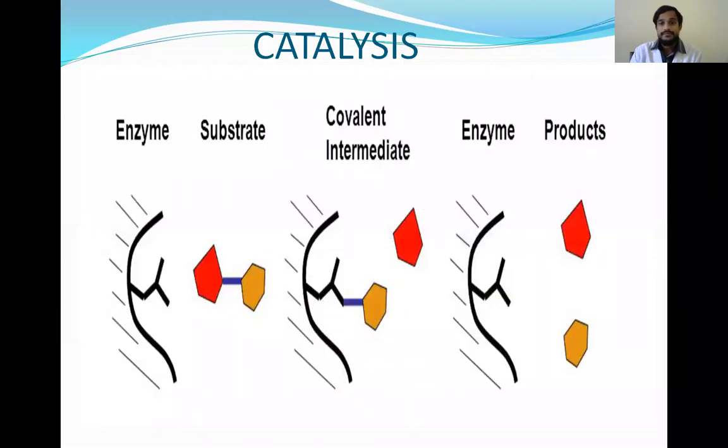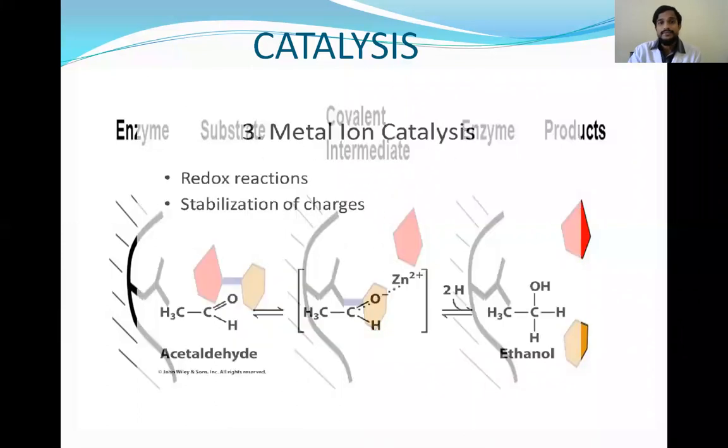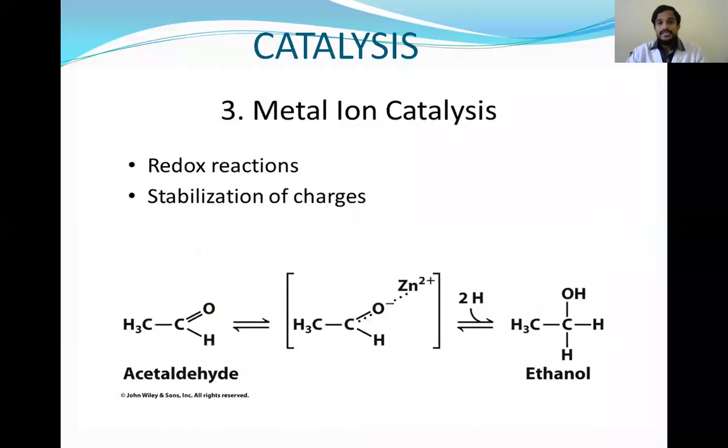And the other one is covalent catalysis, in which a covalent intermediate is formed during the transformation of substrate to the product. And metal ion catalysis, in which the metal ions participate in the conversion of substrate to the product. So this is catalysis. Mechanism of action means how the enzyme is getting attached to the substrate, and catalysis means how the reaction between the enzyme and substrate takes place after the attachment.